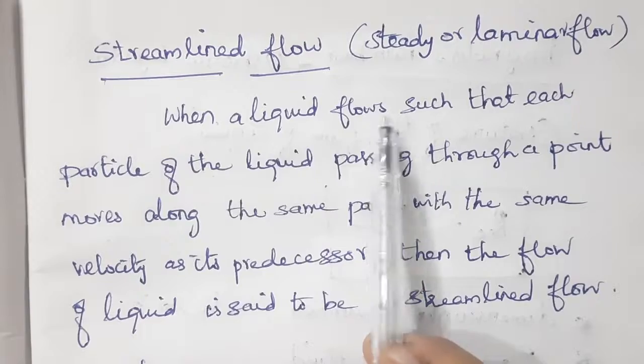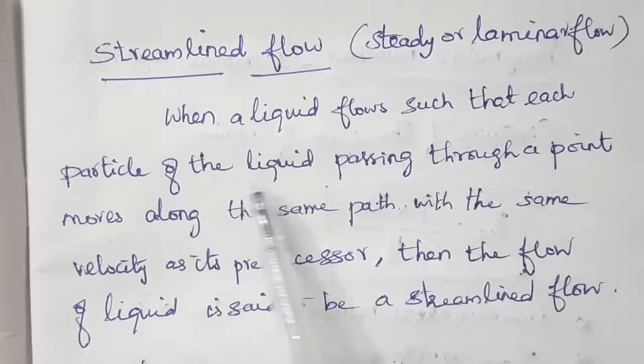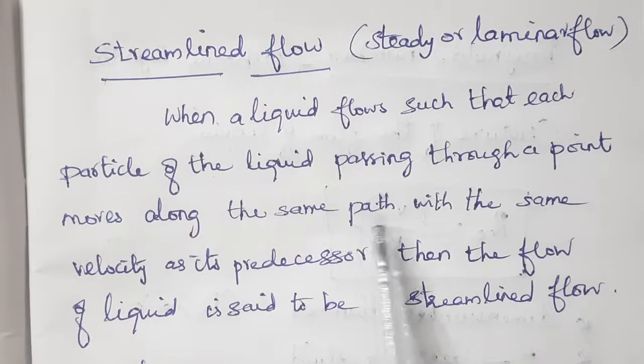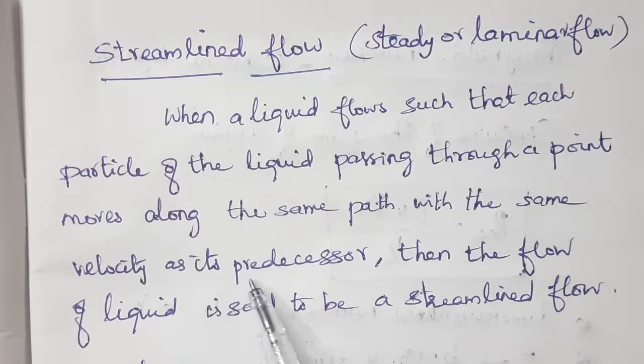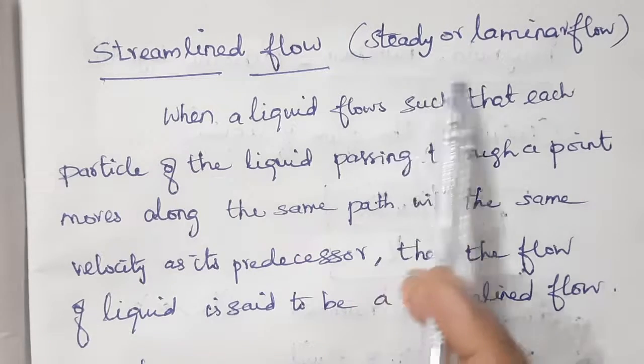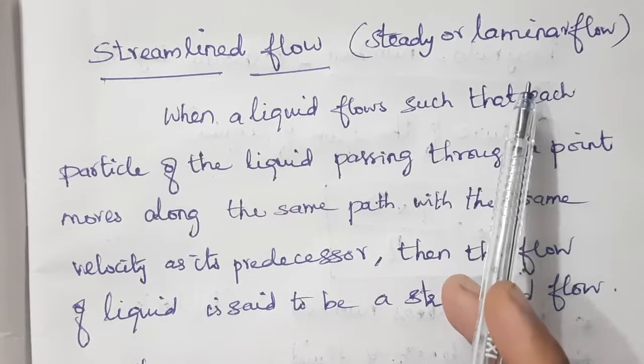This can be easily said as an orderly flow. We can call the streamlined flow a steady flow or laminar flow.